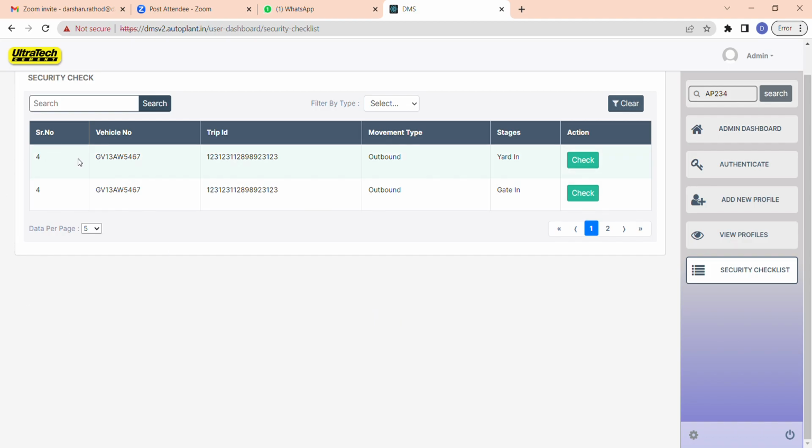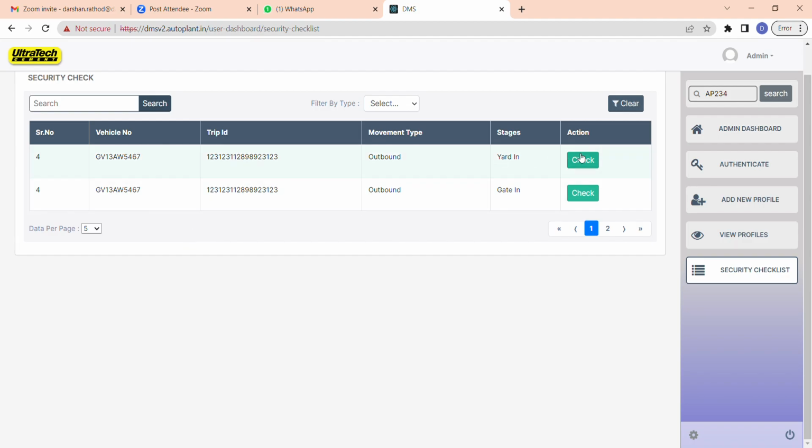So here you can see the two vehicle numbers. How will you get the data here? For that we need to integrate the data with your plant's software. By integrating the data with your software, you will get all the vehicle numbers and the trip ID as per your plant, like on an everyday basis when different trucks come. So we will integrate the data here, and you will see all the data that you have given, that we have integrated. So this is the G1.